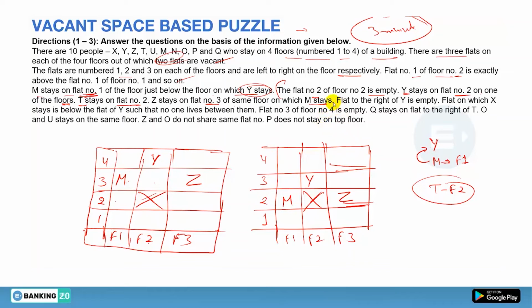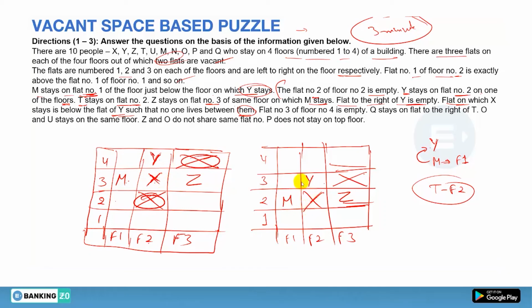Okay. Next, flat to the right of Y is empty. So flat to the right of Y means this flat is empty in this case, and in this case this flat is empty. Clear? Okay. Flat on which X stays is below the flat of Y such that no one lives between them. So what is that? The flat of X is below the flat of Y. So if Y is here, and there should be no one living between them, it is obvious that in this case X must be here. Yes or no? So this is X. Okay, this is X, this is empty one, and this is X.